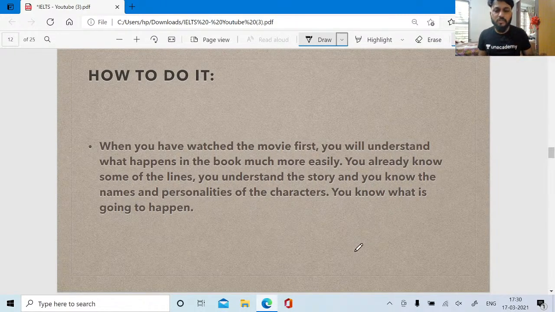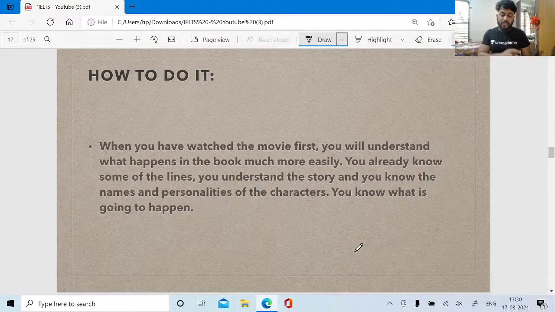When you have already watched the movie, you will understand what happens in the book more easily. Understood? Because the movie gives you a visual description of whatever is happening. The fight is happening, the fight is shown. There is a dance happening, the dance is shown. A song is happening, the song is shown, right? Yes, it will help your imagination grow, right?